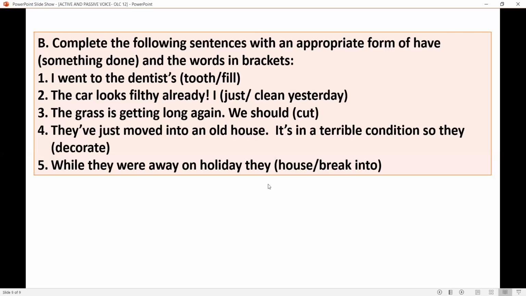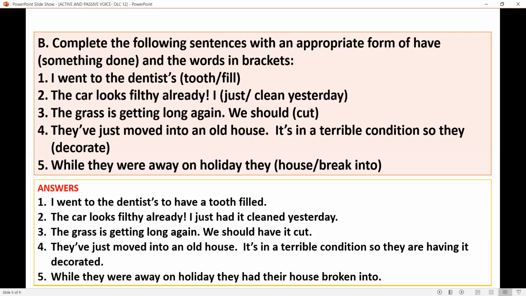All right. I hope you got the answers. Let's check the answers. First one: I went to the dentist to have a tooth filled. Second one: the car looks filthy already. I just had it cleaned yesterday. Question 3, the answer is: the grass is getting long again.